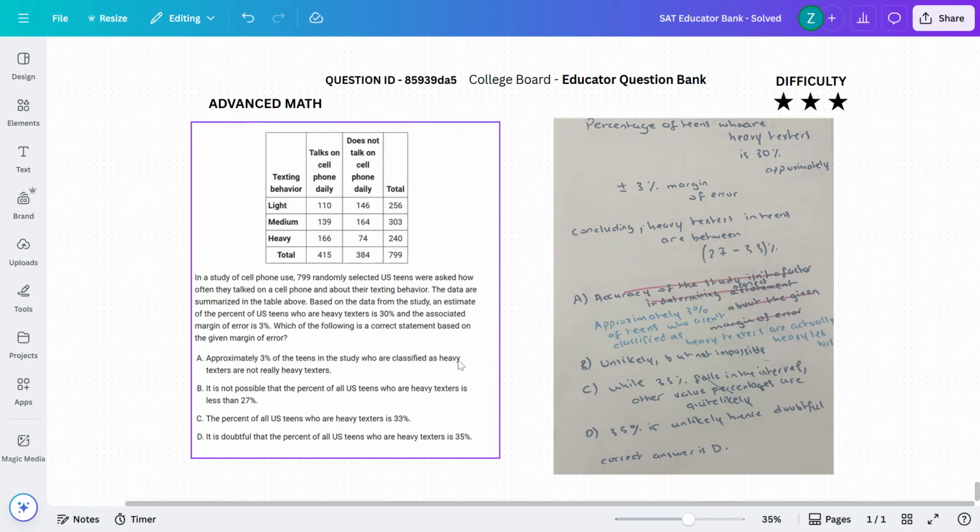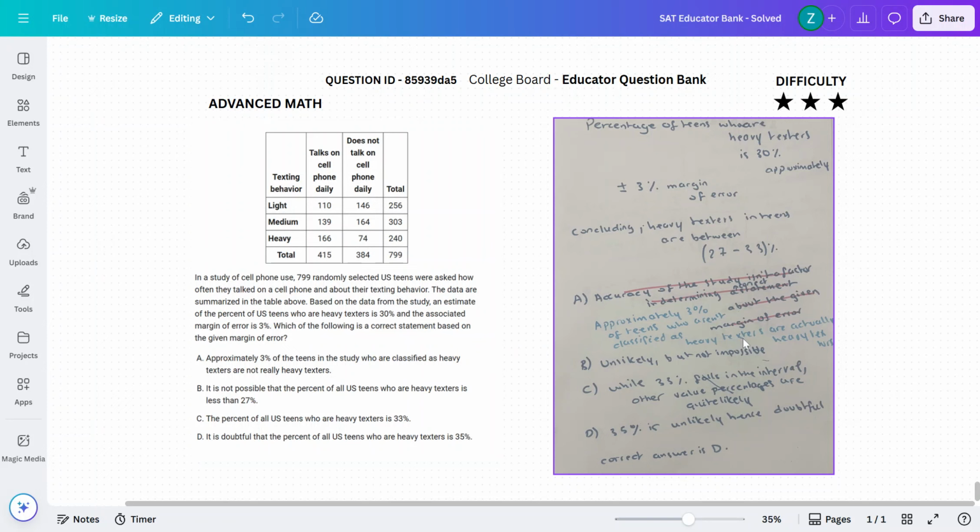And this is a small trick, because here the 3% could be heavy texters just as they could not have been. So that is what they mean by margin of error. It doesn't mean that it's only 3% less, but it could also be 3% more who are heavy texters.